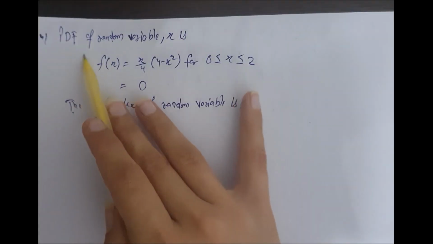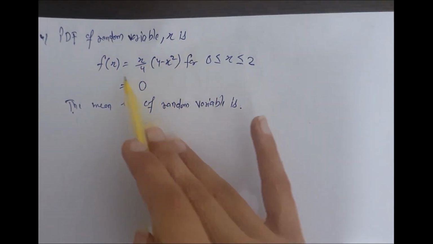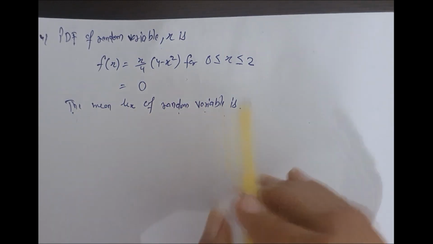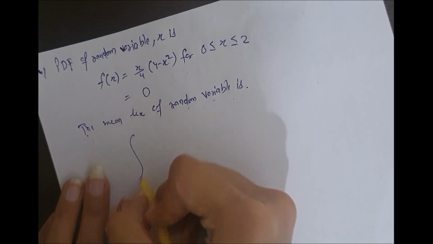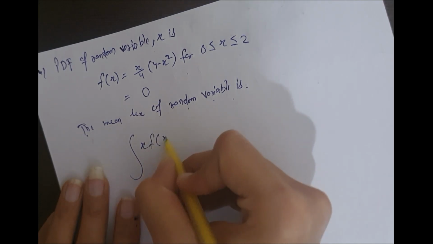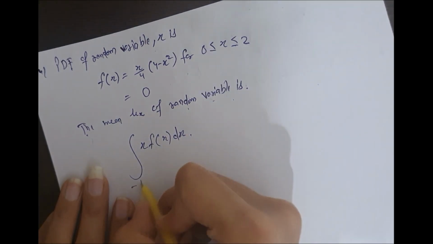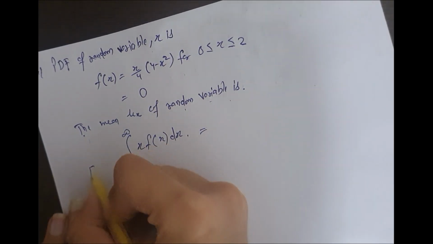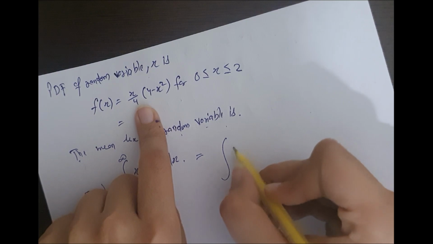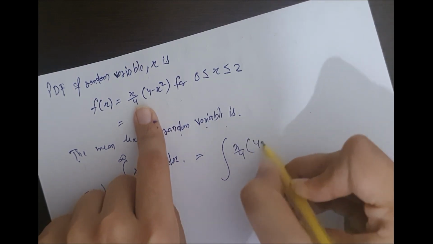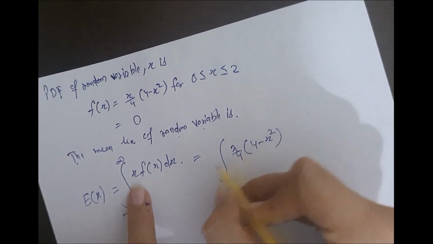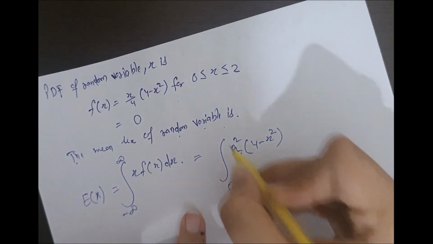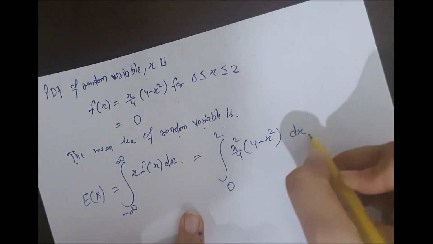This is the answer. The PDF of random variable x is this function; the mean mu x of the random variable is? Now how do we find the mean? That is the integral of x f(x) dx, with limits from minus infinity to infinity. This is the formula to find the mean, E(x). Here f(x) is this, into this x, that is x square. Limits are from 0 to 2, dx.